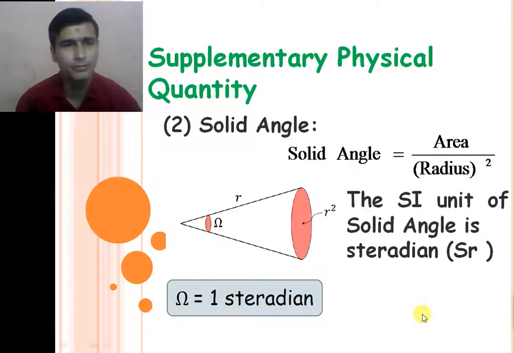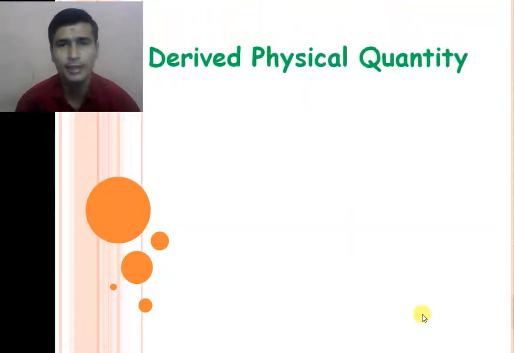Now we go towards another type of physical quantity, that is the derived physical quantity. The physical quantities which are derived from the fundamental physical quantities, right? You know how many fundamental physical quantities there are? There are 7 fundamental physical quantities in the SI system of units, and other physical quantities are derived from these 7 fundamental physical quantities.